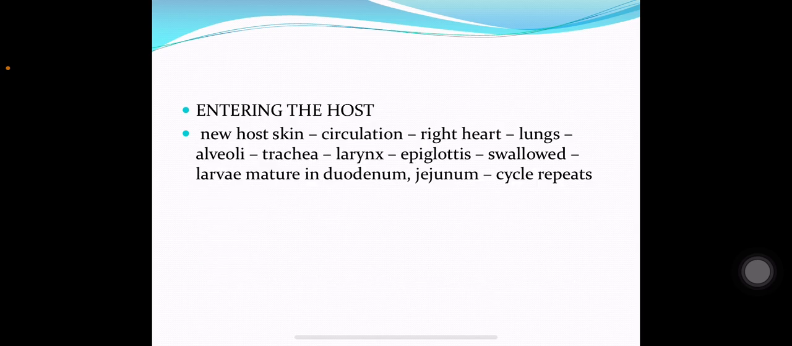How does it enter the host? Entering the host through the skin. From the skin, they go to the circulation. From the circulation, they go to the right heart. From the right heart to the lungs. In the lungs, they enter the alveoli. Through the alveoli, they go to the trachea, then to the larynx, then to the epiglottis. And from the epiglottis, they are swallowed into the intestine. The larvae mature in the duodenum and jejunum and develop into adult worms, and adult worms will lead to fertilization and the cycle will repeat.